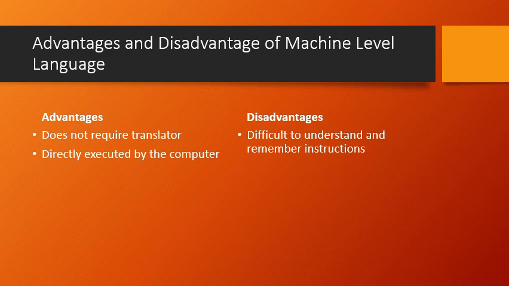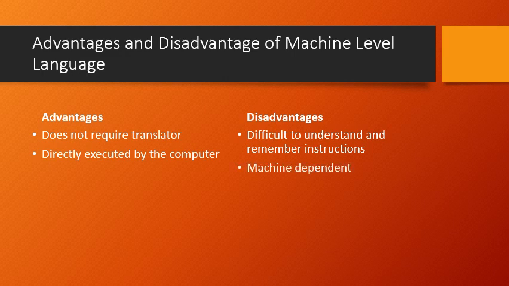The first disadvantage is that it is very, very difficult for the user to remember the instructions. How many sequences of zeros and ones are we going to remember? For example, the digit 8 in binary is written as 1000. Remembering those digits, zeros and ones, is going to be very difficult for a programmer. It is not at all possible, right? So that is one of the disadvantages.